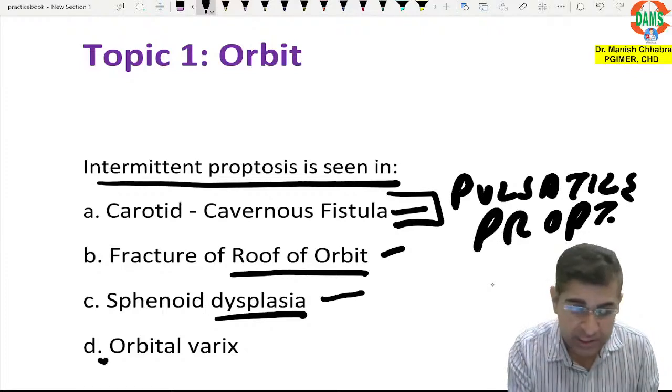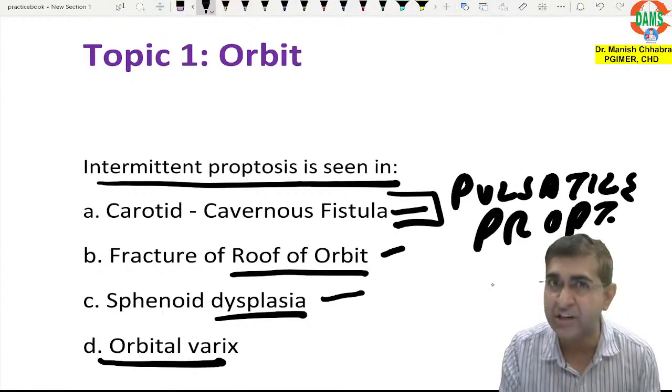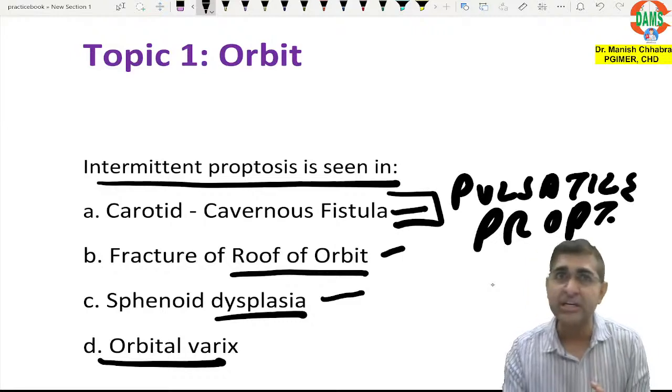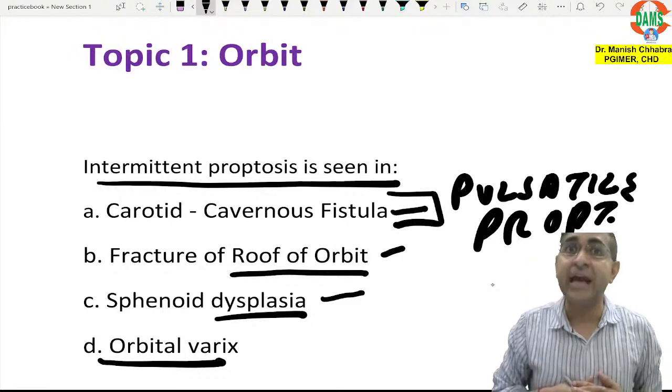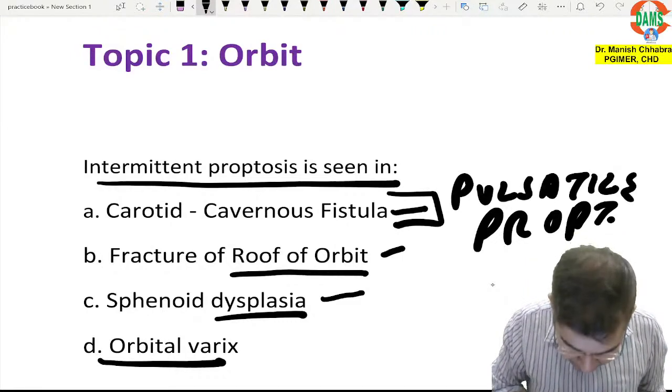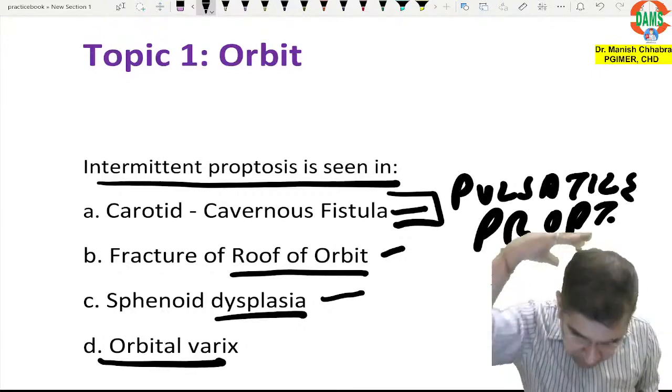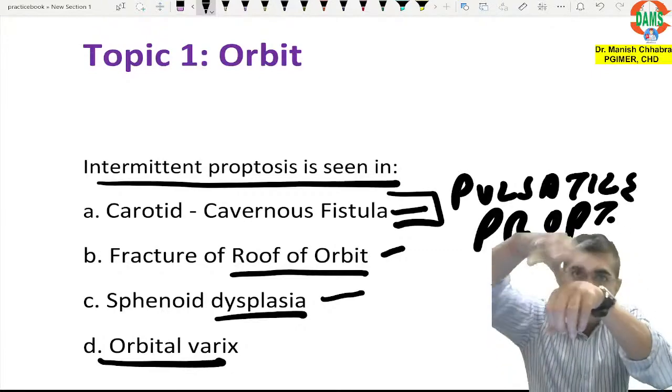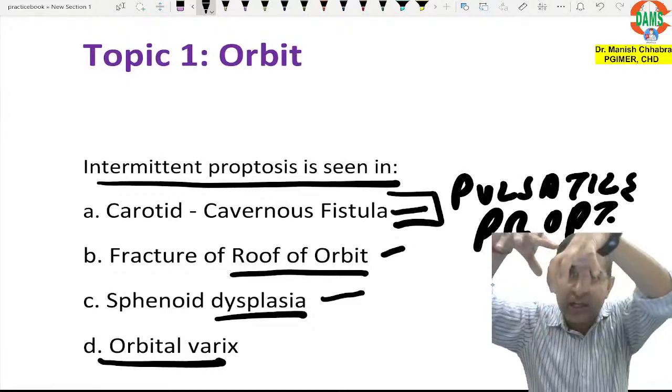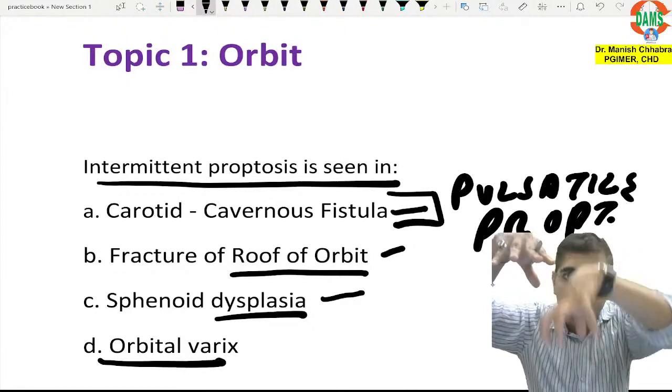Yes, but what is orbital varix, my dear friends? Orbital varix is when the patient lies in prone position, so due to collection of the blood posterior to the eyeball, the eyeball is pushed forward.